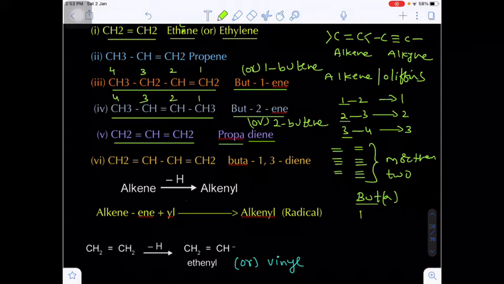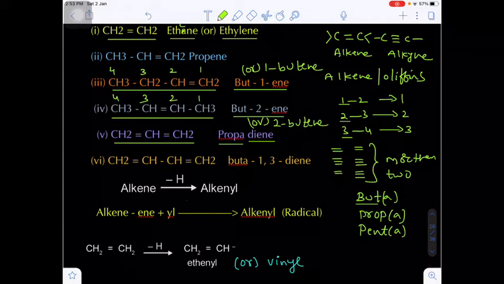Suppose 3 carbons: actually prop, but we use propa. With 5 carbons, the word root is pent, but we use pentadiene.